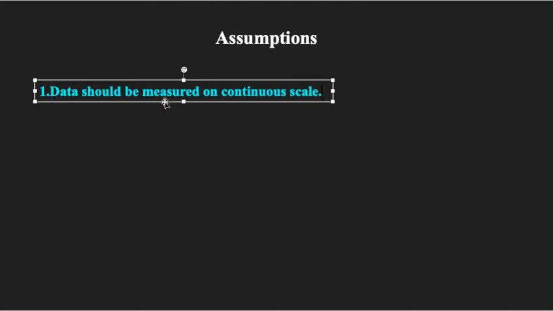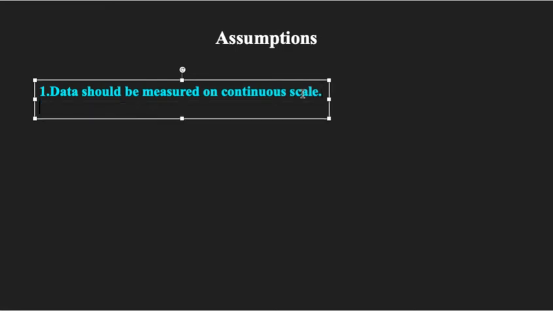For example, continuous data is like exam performance, the weight of students, the intelligence of students, or the revision time taken by a faculty. Any such data should be continuous.